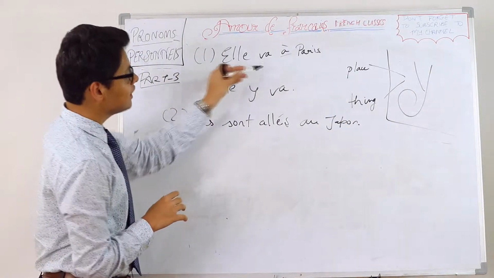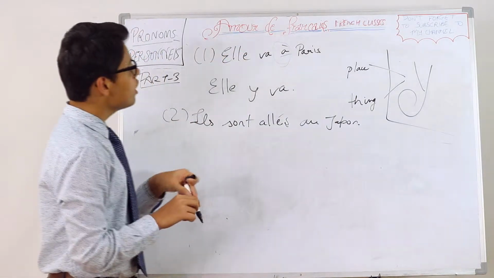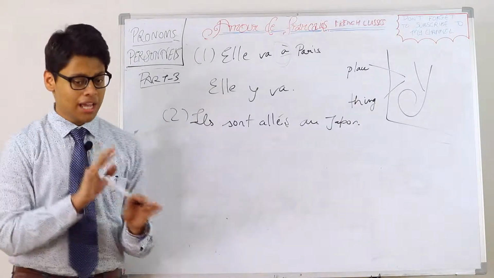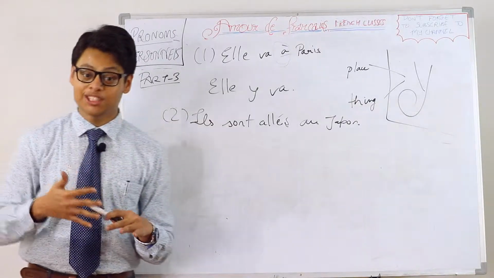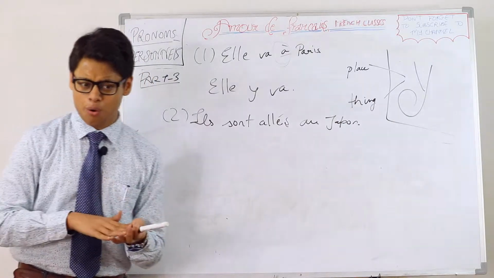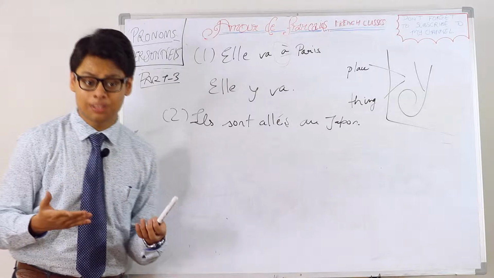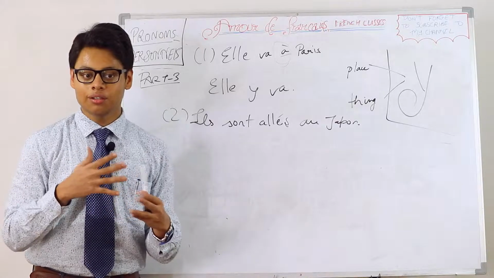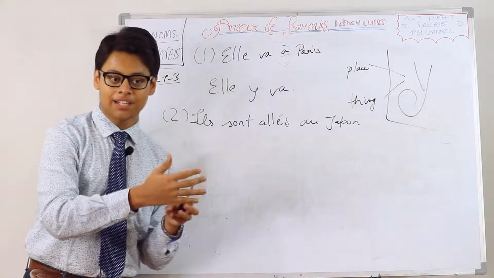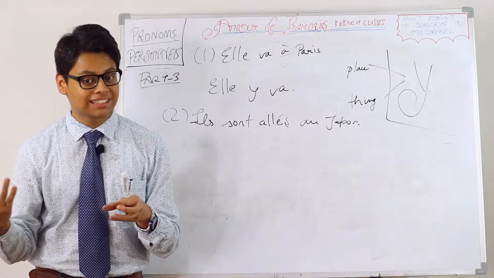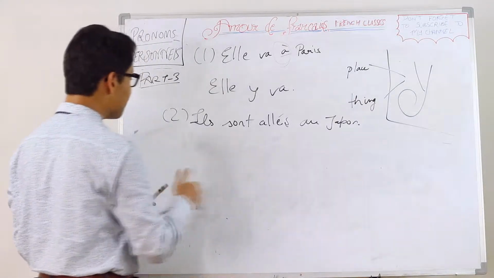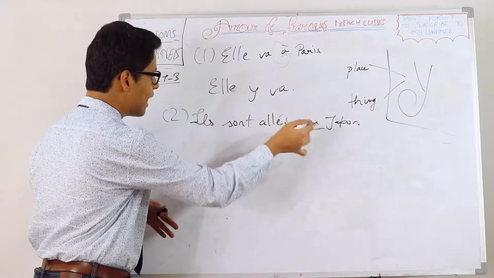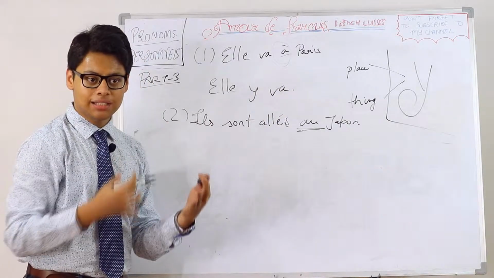One more thing I would like to say: this à with an accent is here not a contracted article actually, though it looks the same. It's not a contracted article. Remember we did prepositions with cities and countries like au, en, aux, like aux États-Unis, and then for cities we had à with an accent. So it's that one. Don't confuse à, the contracted article, with à, the preposition used for places. So ils sont allés au Japon. Au Japon, a masculine country, this preposition lies under the same category as for cities and places.